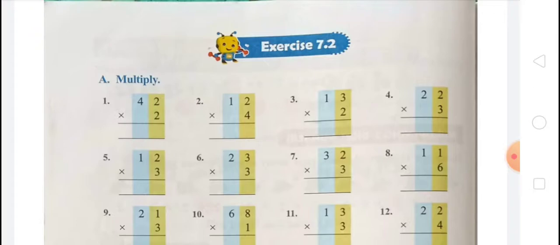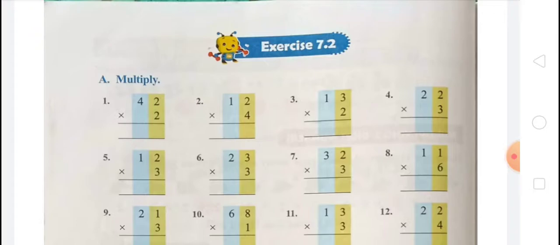Question number third, 13 multiply 2. In first step we have to multiply the ones, 2 3s are 6, and in second step you have to multiply the tens, 2 1s are 2, that is 26. Question number 4, 22 multiply 3, 3 2s are 6, and 3 2s are 6, that is 66.